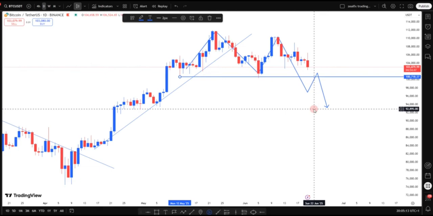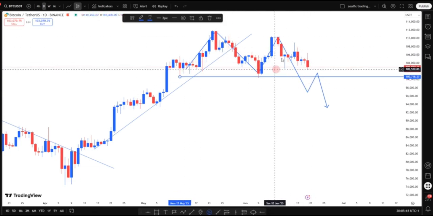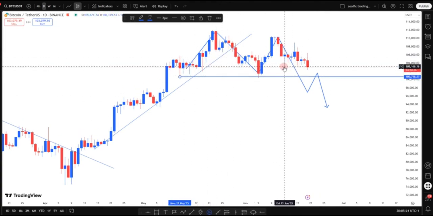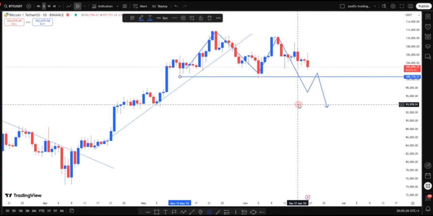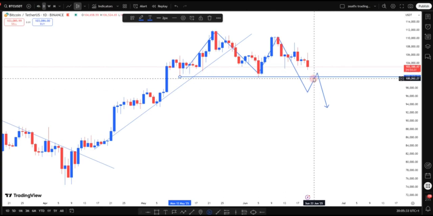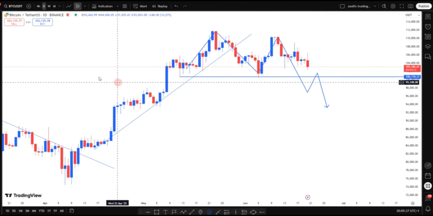We are still staying aside, waiting for price to give us flow, because currently we cannot trade in this zone as we are on the consolidation zone. We cannot trade inside this level now because we need price to flow. Once we see the break and retest, we know that price wants to flow. So we are waiting for the market to flow for us to jump in on BTC from the retest of this level. So let's go to the higher time frame.